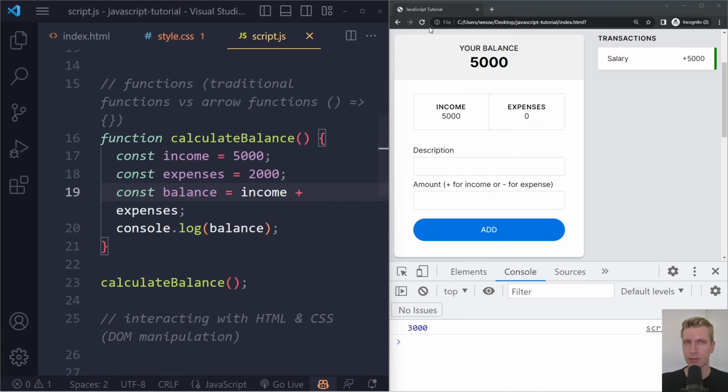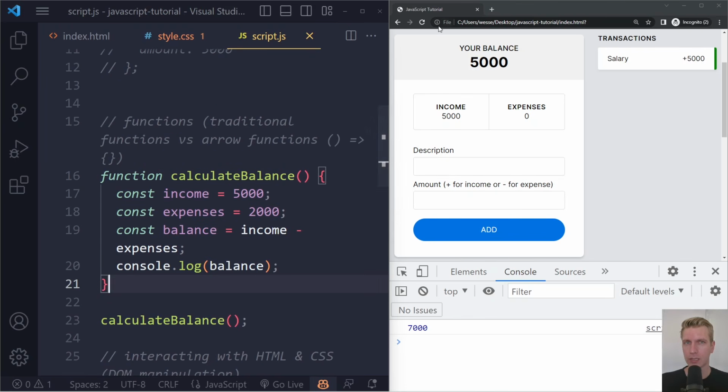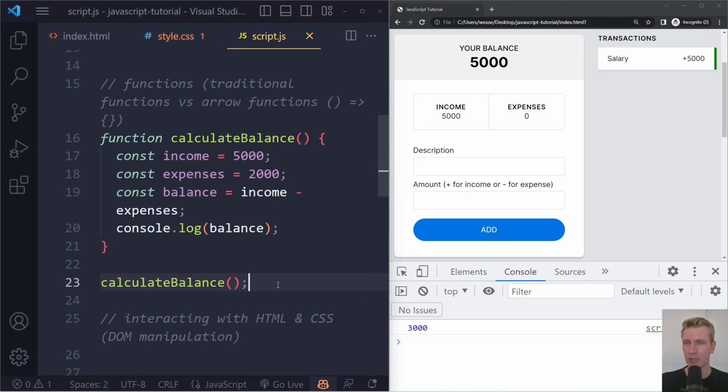It doesn't make any sense, but if I would do this, what do we get? We get 7,000 here. You can also use multiplication. We'll talk more about operators. Right here, I have a section dedicated to operators. It's not really important for now. This is just very basic, but this is really the fundamentals of a function, right?